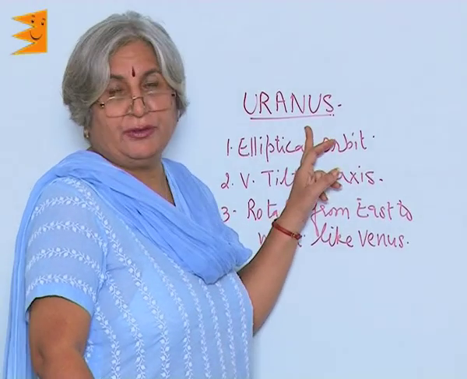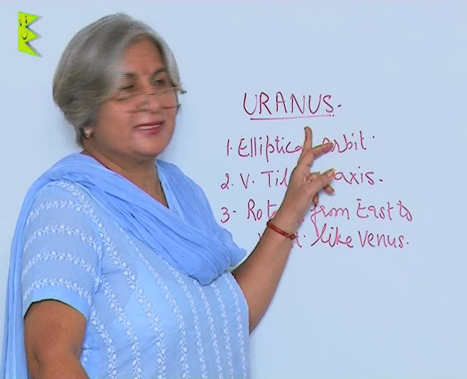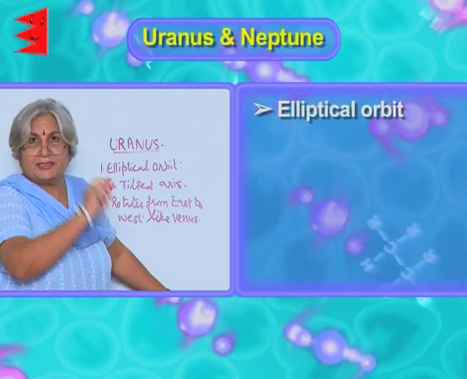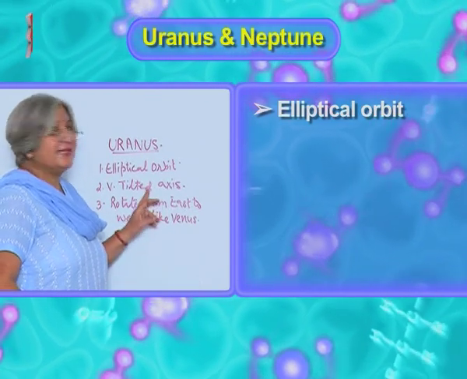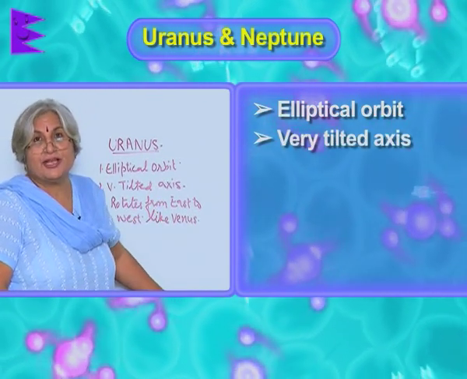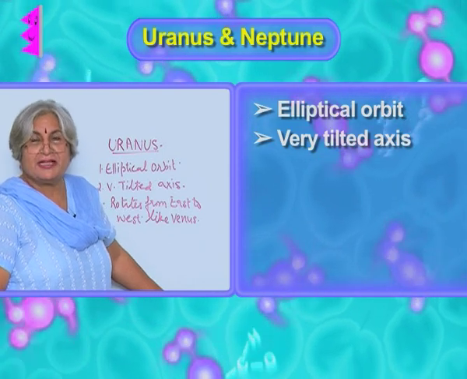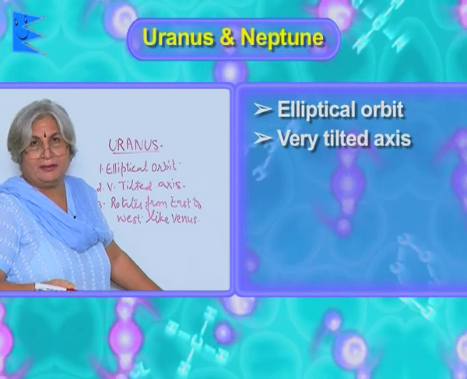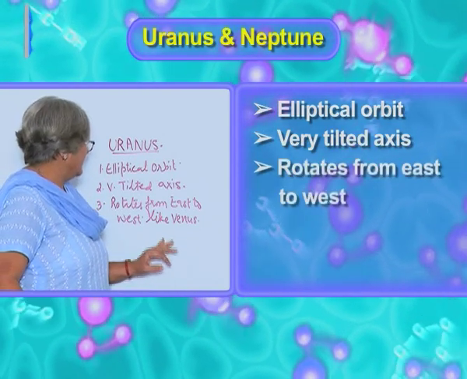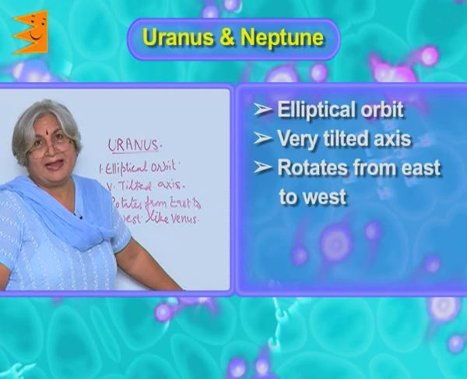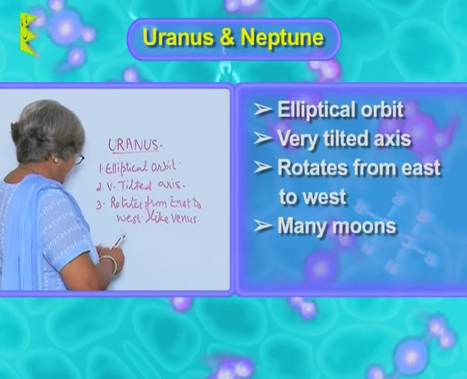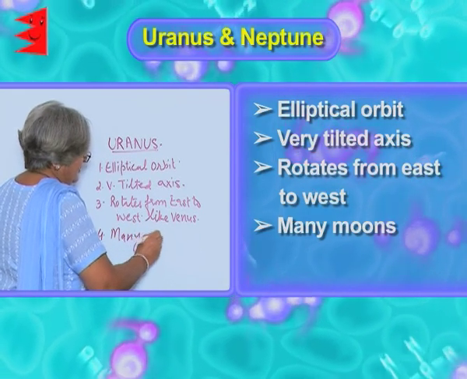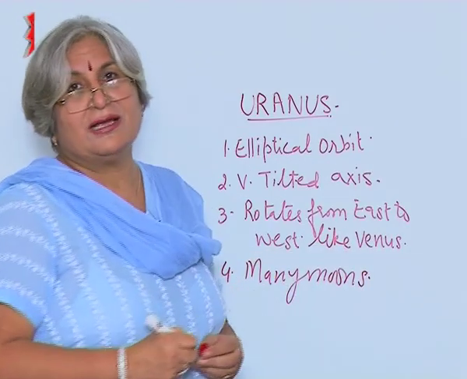Uranus and Neptune are the outermost planets. Now, these planets have highly elliptical orbit. It is not circular. Another thing is they have highly tilted rotational axis. So, you see when it is rotating, it seems it is as if rolling over like a ball. And another feature is that it rotates from east to west, and it has many moons. So, this was about the planets.